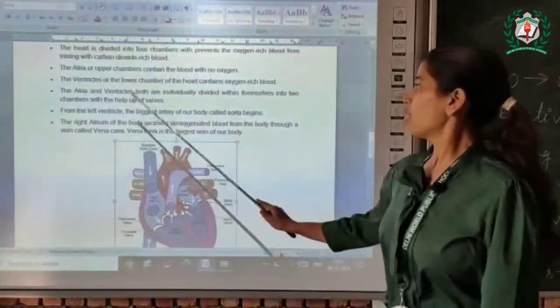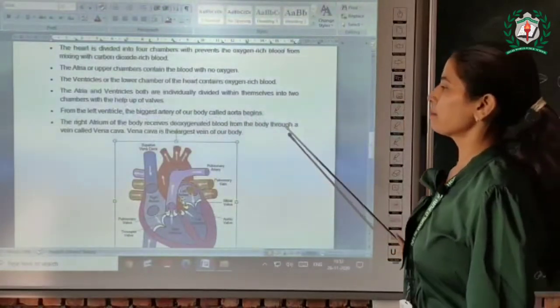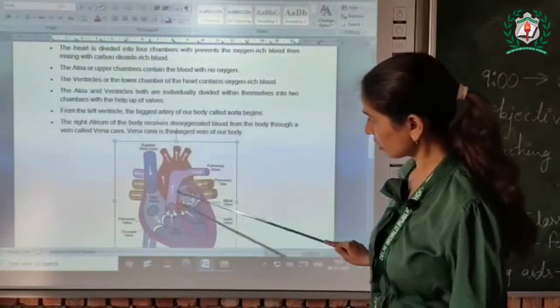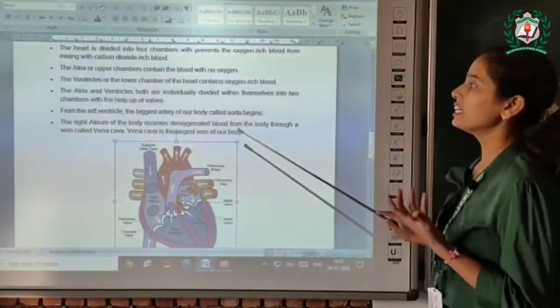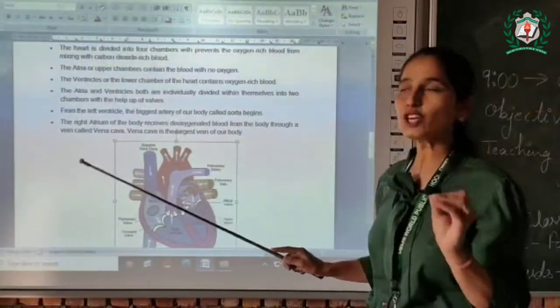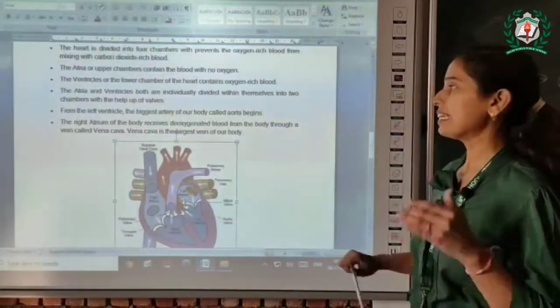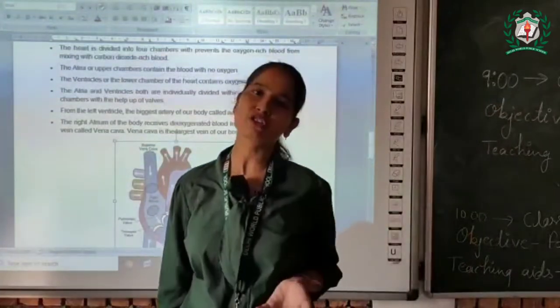From the left ventricle, the biggest artery of our body, called the aorta, begins. Here it is, the aorta. The right atrium receives deoxygenated blood. The right part of our heart receives deoxygenated blood, and the left part of our heart has oxygenated blood.